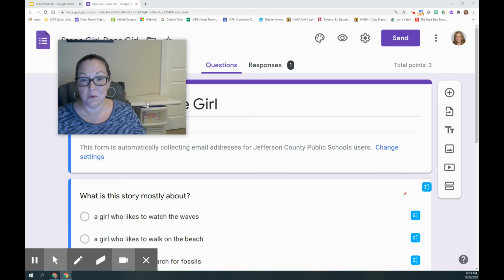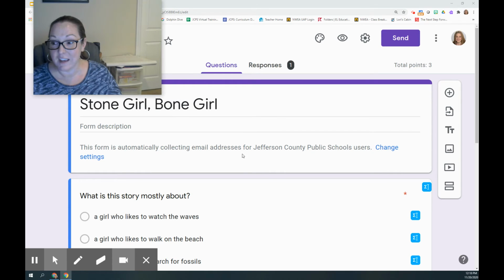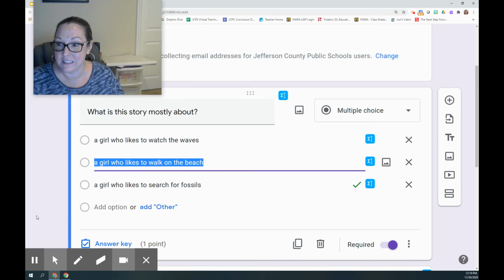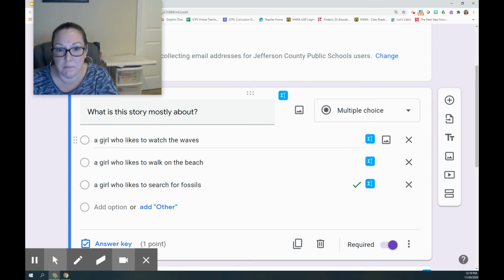Okay, so Google Forms are great for multiple choice, because you read the question, and then you see these circles. When you decide which one it is, you just put a click in the box. See that?